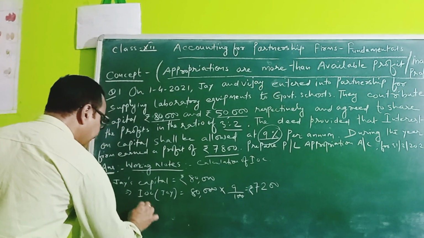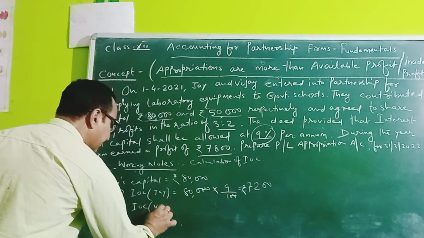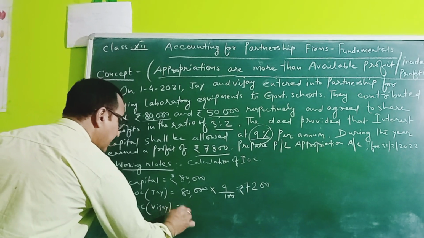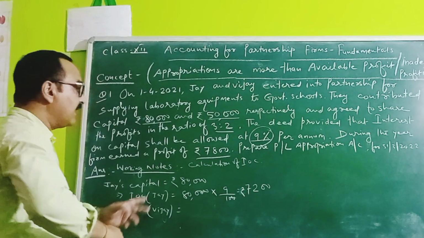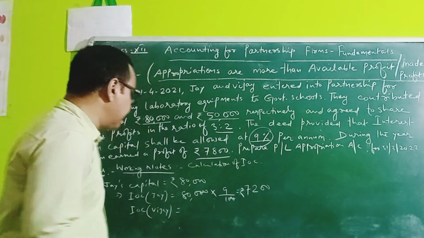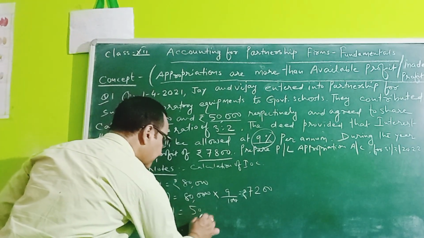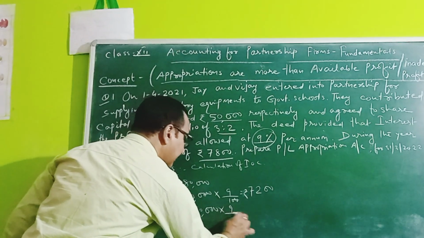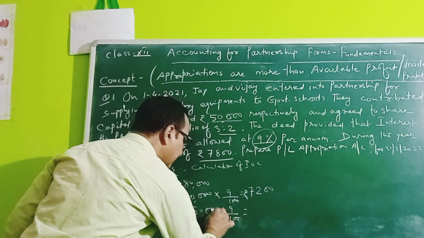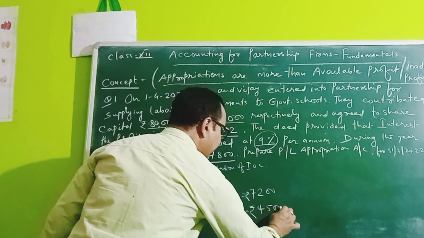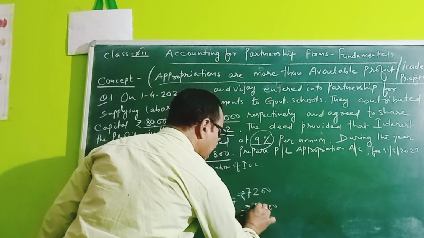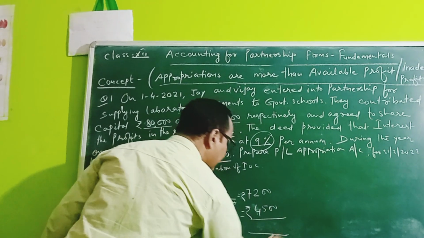Similarly, the interest on capital for Vijay: 50,000 is the capital contribution, and the rate of interest is again 9%. So 50,000 multiplied by 9% is equal to 4,500 rupees. Now if you add together, how much amount are we getting?